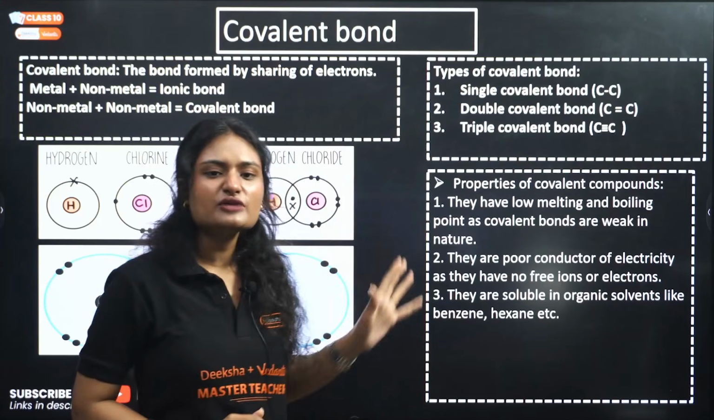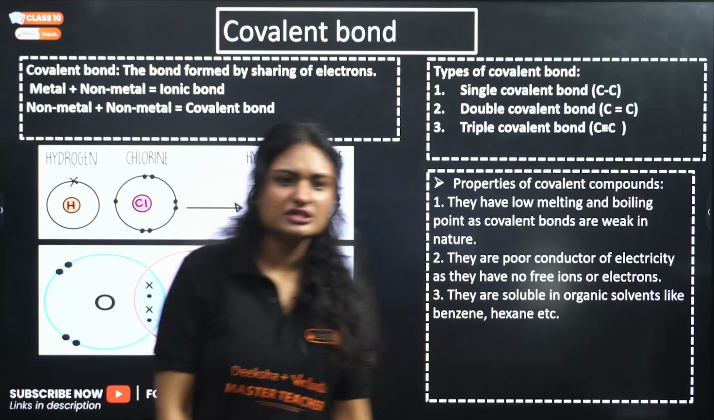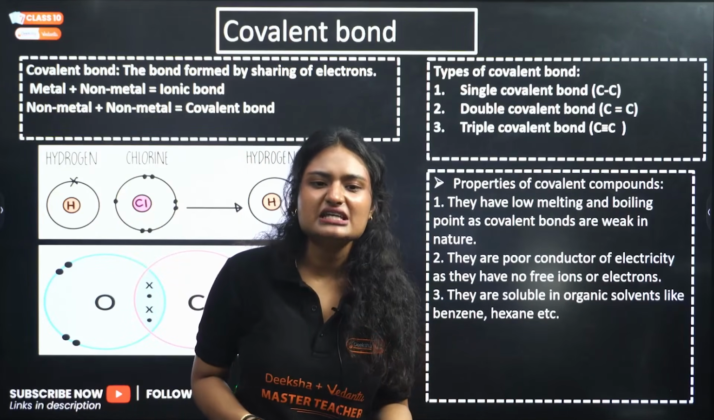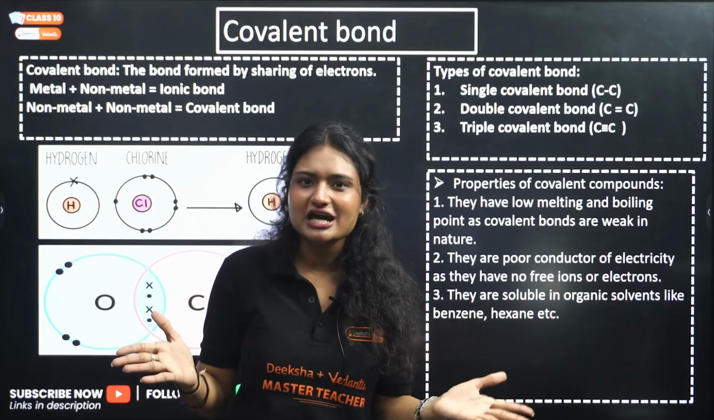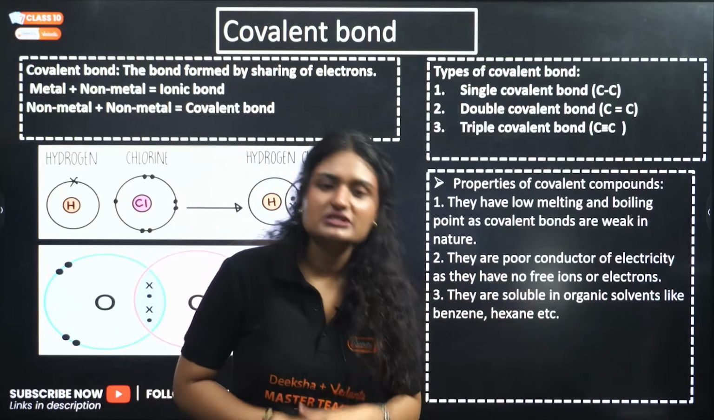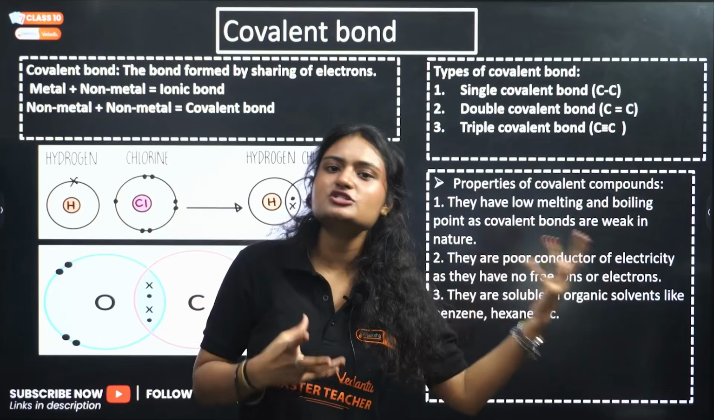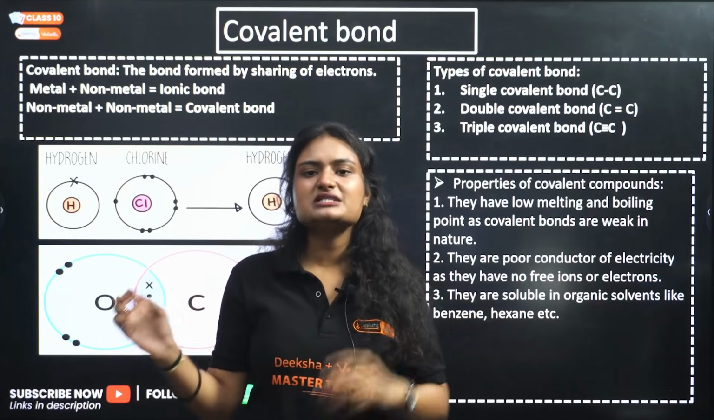Now what are the properties of these covalent compounds? Covalent compounds are those that have covalent bonds. They have low melting and boiling points. Why? Because the covalent bond is weak in nature. They are poor conductors of electricity. Why, ma'am? Because they do not have any free ions or electrons. They are soluble in organic solvents like benzene and hexane. They are not soluble in polar solvents because there are no ions on them. There is no charge present on them. Okay? No plus minus. Clear?